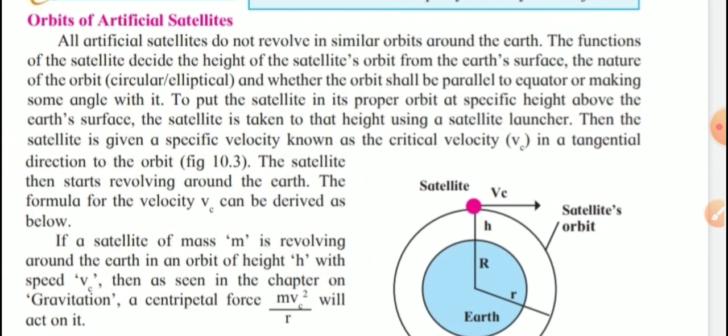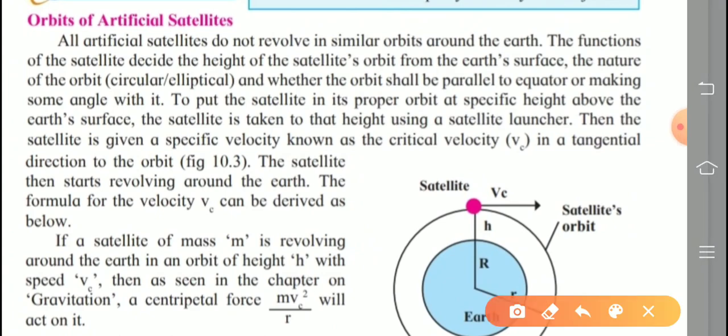Orbits of artificial satellites. All artificial satellites do not revolve in similar orbits around the Earth. The function of the satellite decides the height of the satellite orbit from the Earth's surface.